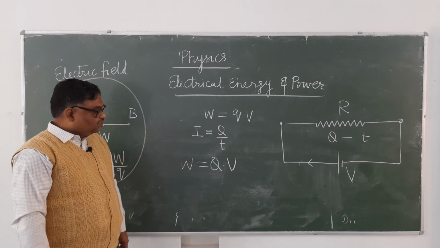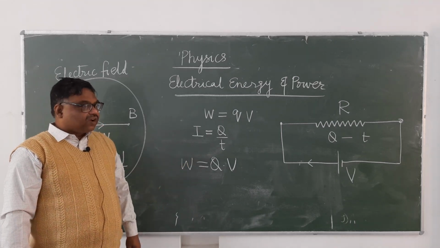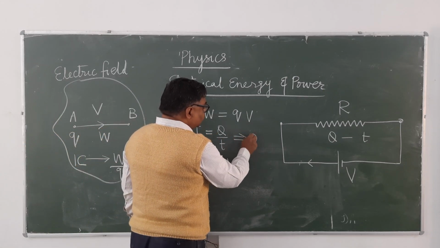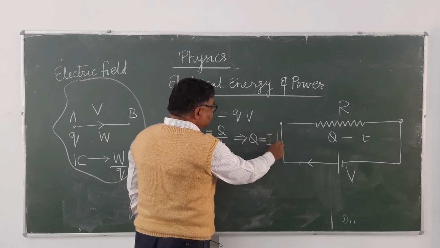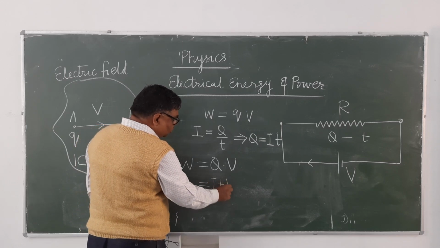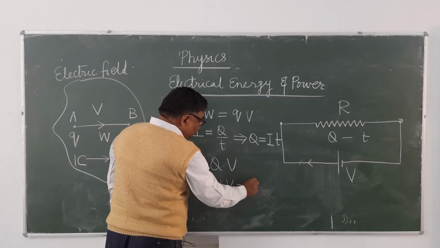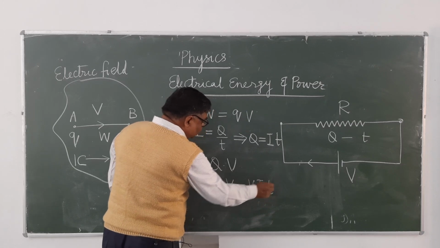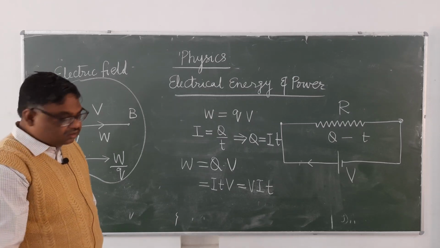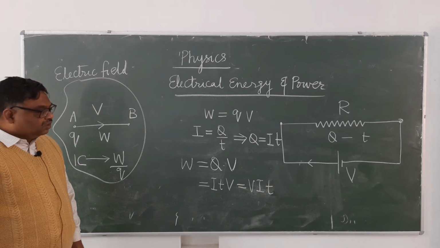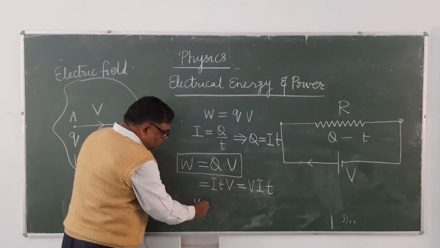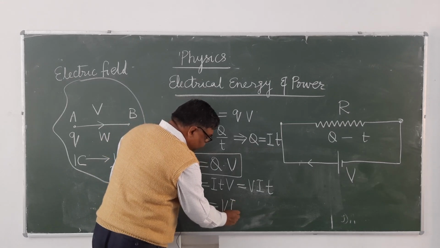Is it clear? So here we can write in the other form also. As you know that from here Q equals I into T. So this will be equal to I into T into V, that is equal to VIT. W equals VIT. So this is another form of the electrical work done. You write down this W equals VIT.